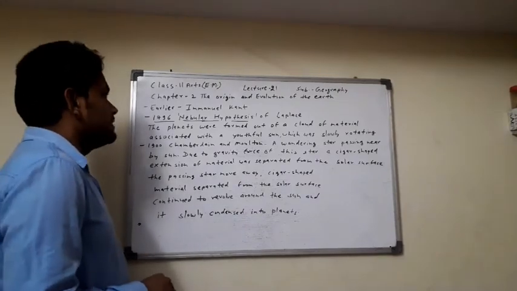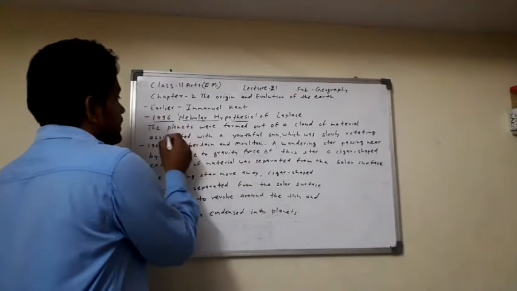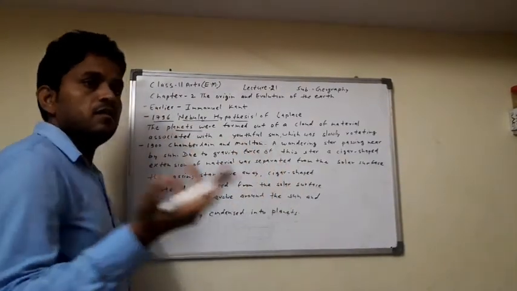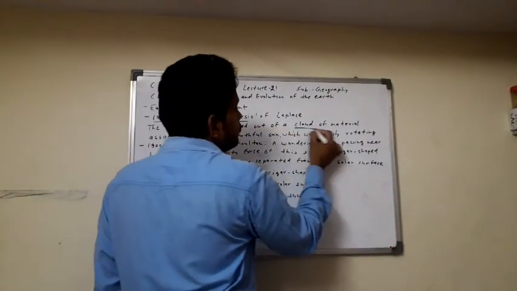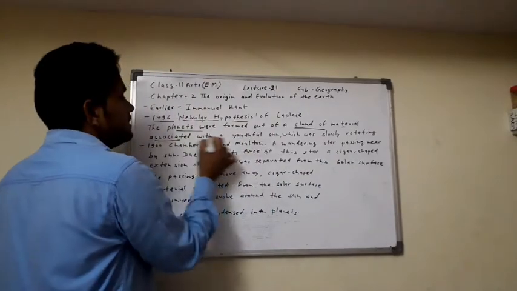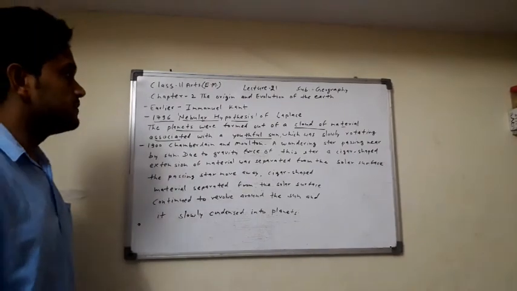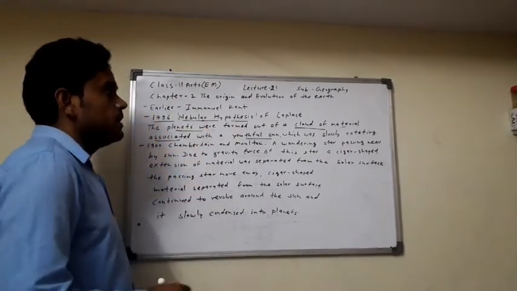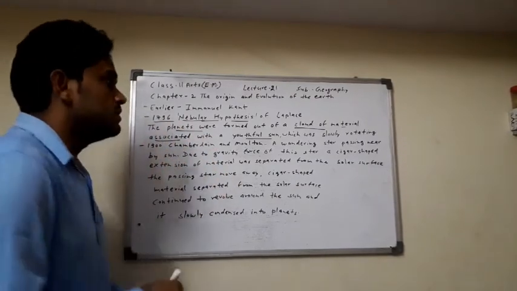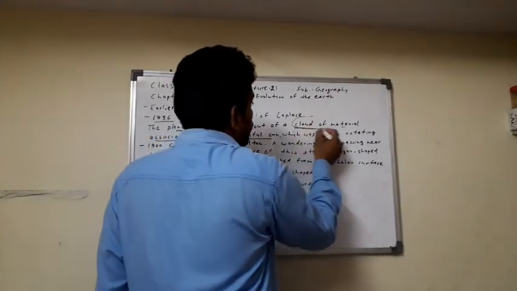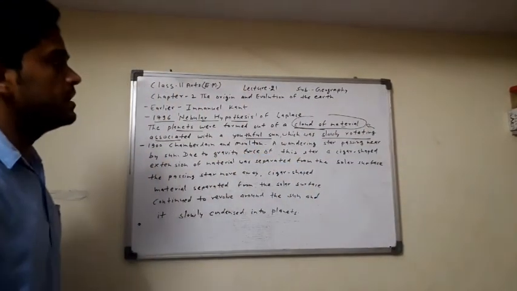In this theory, Laplace says that the planets were formed out of a cloud of material. Earth is also a planet. So the planets were formed out of a cloud of material associated with a youthful sun, which was slowly rotating. Here the nebula is the cloud, a cloud of material slowly rotating.